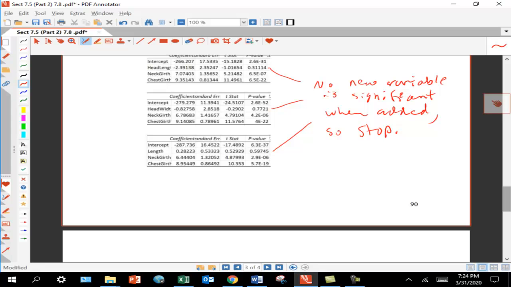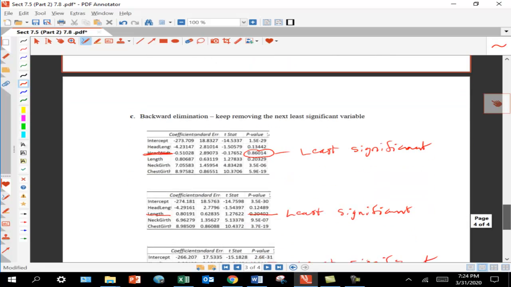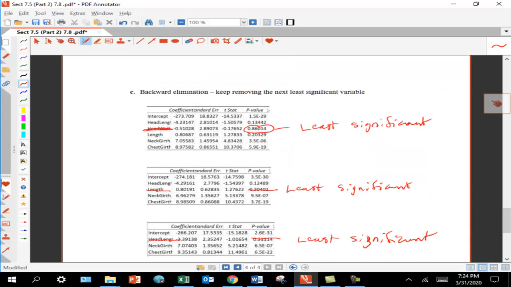But these are techniques to do, and modeling is partly an art rather than a science anyway. So it's okay to have several different tools in your toolbox. And in practice, for us at least, we'll probably use backward elimination just because it's easier to do on Excel.